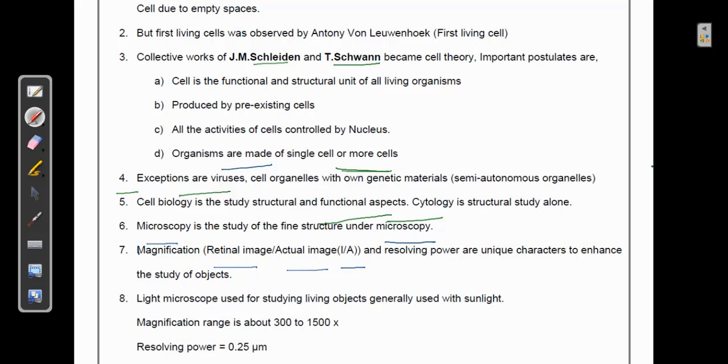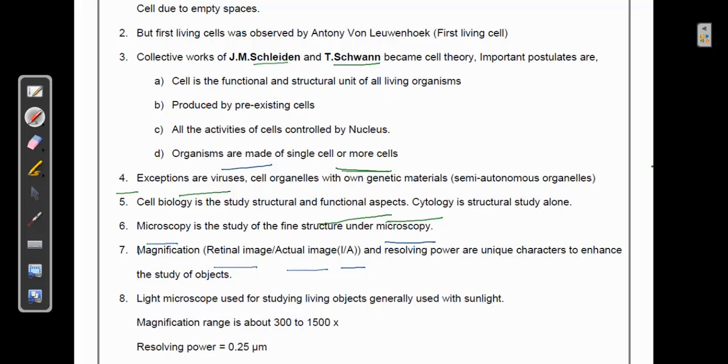So first they gave that the cell is the functional and structural unit of all living organisms, and they even told this point without studying it. Next, cells are produced by pre-existing cells, and all activities of cells are controlled by the nucleus. And next, organisms are made up of one cell or many cells.